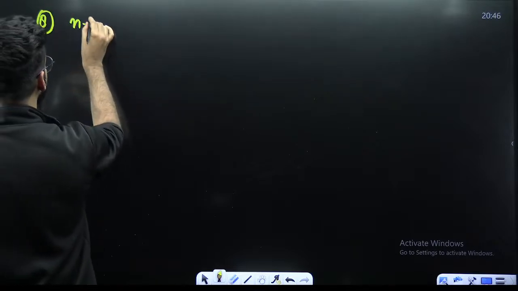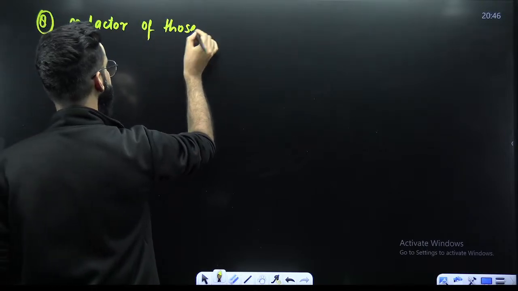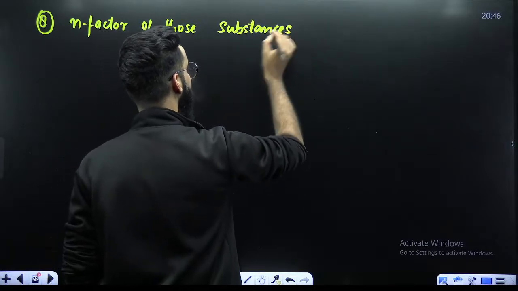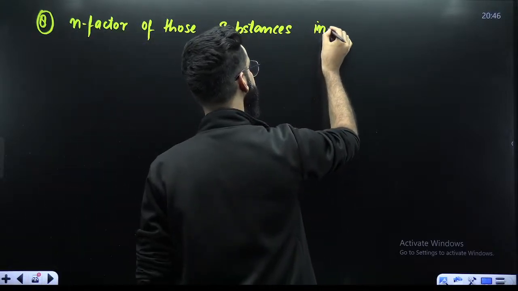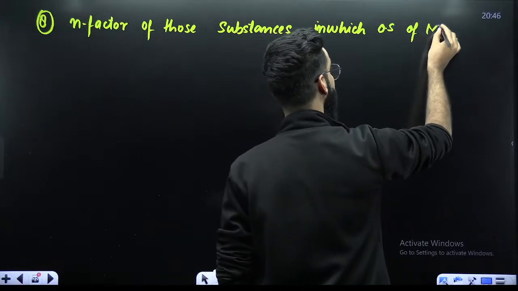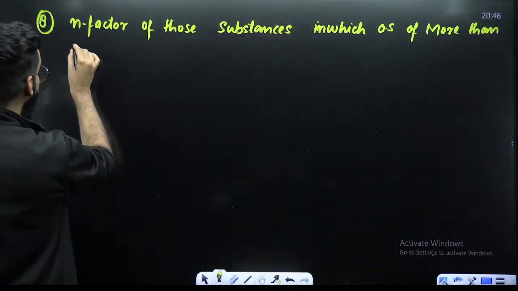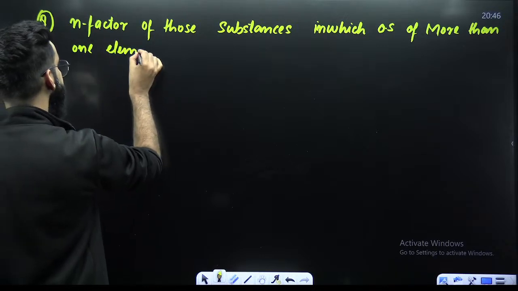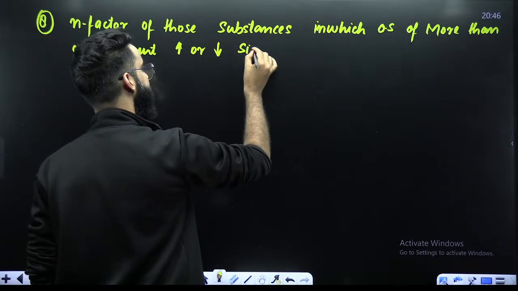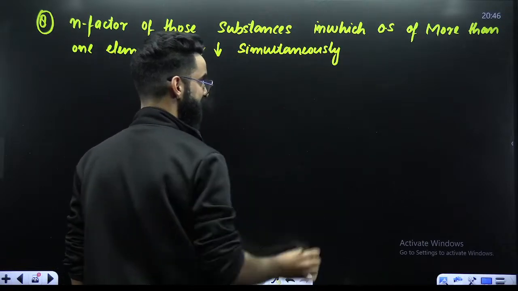I'm writing N factor of those substances in which oxidation state of more than one element increases or decreases simultaneously.